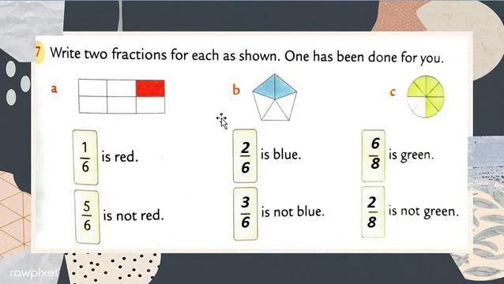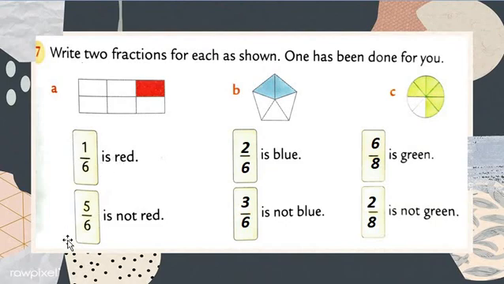Now our last question, question number 7. Write two fractions for each as shown. One has been done for you. Okay, so question number 1 is what? How many parts are there? 1, 2, 3, 4, 5 and 6 parts.